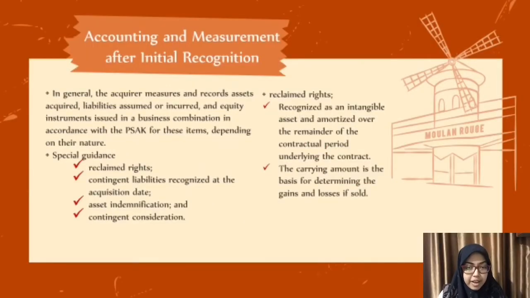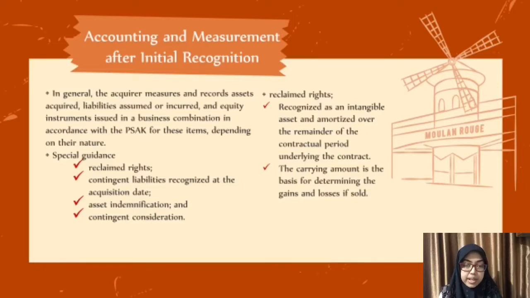Accounting measurement after initial recognition. In general, the acquirer measures and records the assets acquired, liabilities assumed or incurred, and equity instruments issued in a business combination in accordance with the PSAK for those items, depending on their nature.